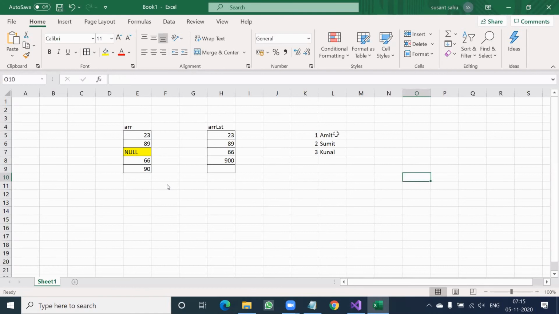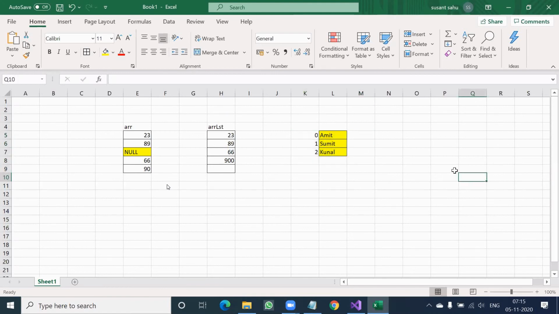If you allow me to store only this column, then array list is fine, but conditions apply. Array list will automatically allocate 0, 1, and 2, and it will manipulate the data also as per this 0, 1, 2.